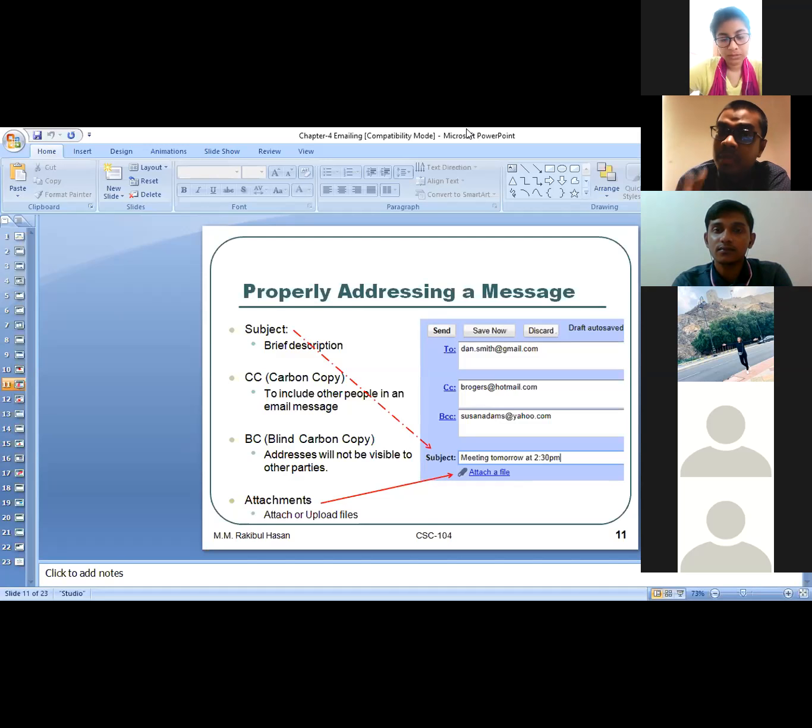If Hafiz mentions all of their IDs in the To section, then they can easily understand that 5 of us got selected. But if Hafiz mentions their names in the BCC section, then nobody is going to understand who basically got the chance to sit for the written examination.